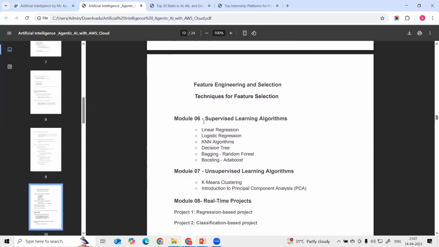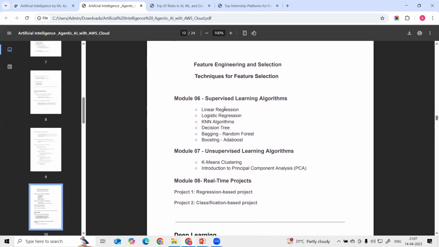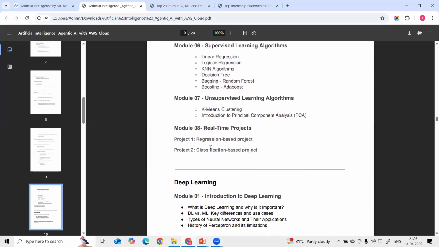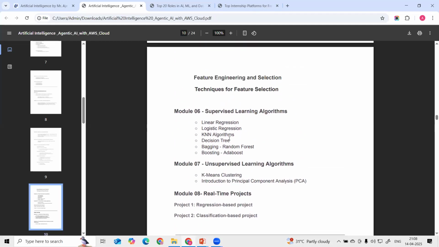Okay, and in module 6 we are going to learn different supervised learning algorithms like linear regression, logistic regression, KNN algorithm, and decision tree. And then we are learning bagging and boosting algorithms, random forest, AdaBoost. Okay, then for unsupervised learning, we are learning k-means clustering and principal component analysis. Okay, and then we are building two projects on this machine learning, hands-on projects on real-time data. Okay, so this is how we are completing machine learning.